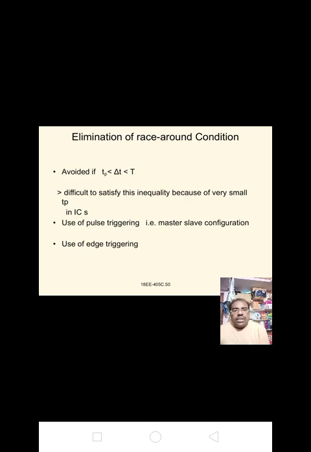Elimination of race around condition: it is avoided if Tp is less than delta t, which is less than the clock period T. It is difficult to satisfy this inequality because of very small Tp in ICs. Use of pulse triggering, that is master slave configuration. Use of edge triggering.